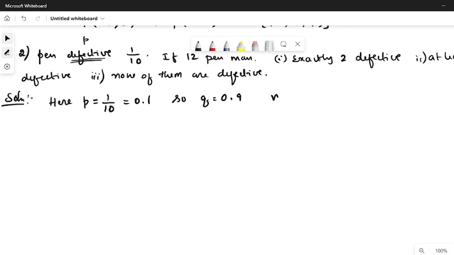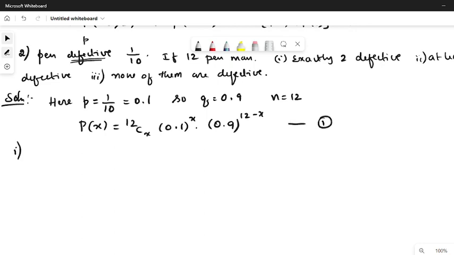Then n is 12 and P of x will be 12Cx 0.1 whole power x into 0.9 whole power n minus x. So it will be n minus x, that is 12 minus x. Now let us call this equation 1.